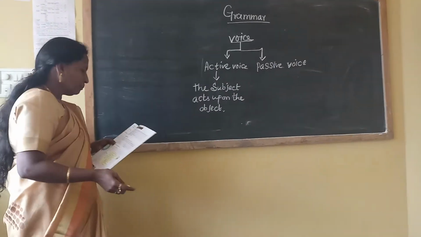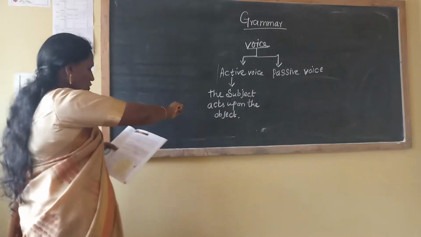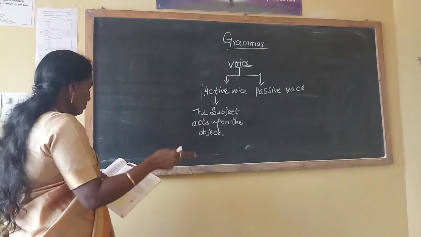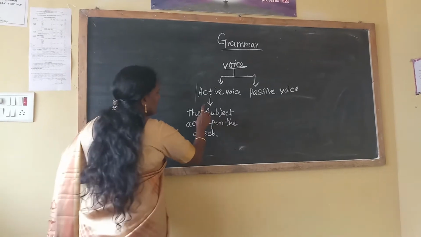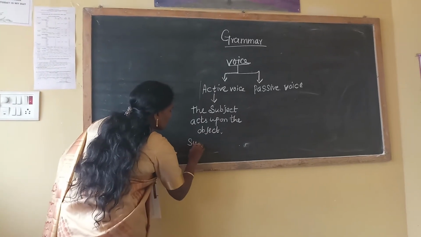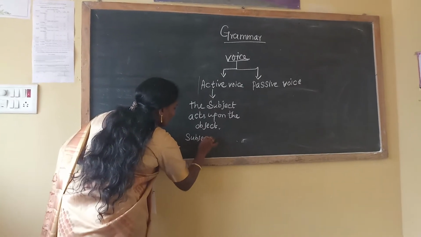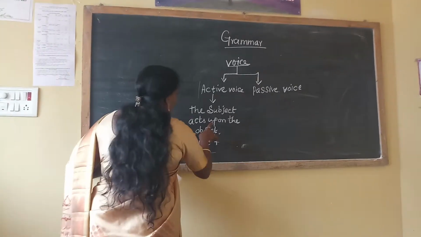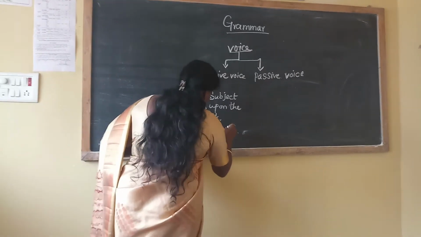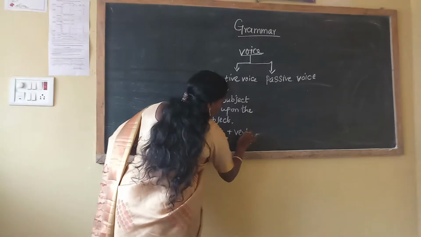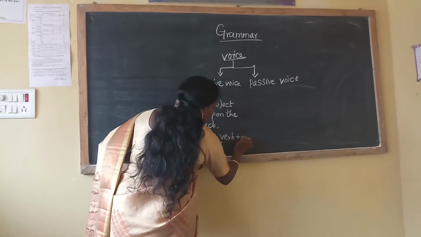Then in this sentence structure: subject, verb and object.